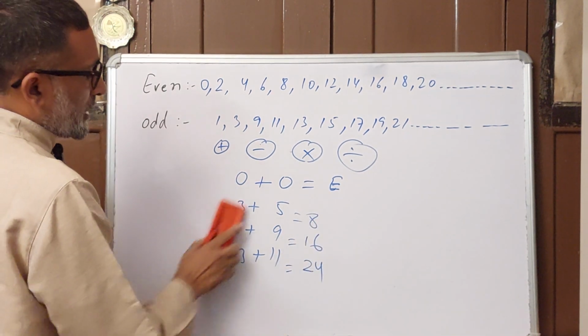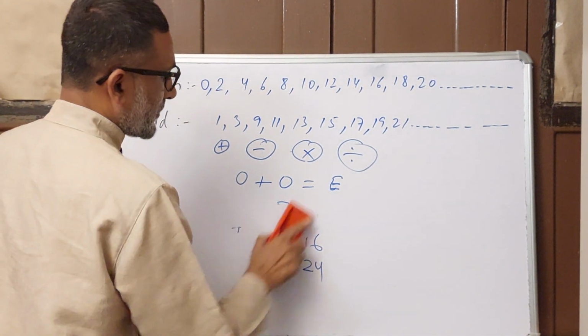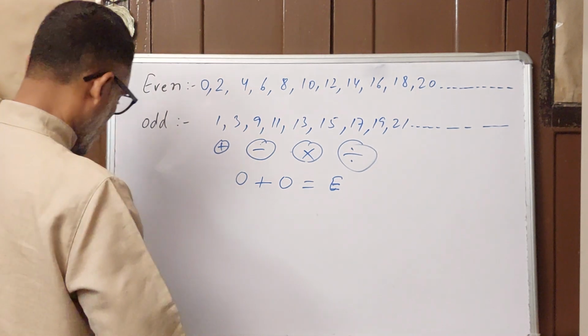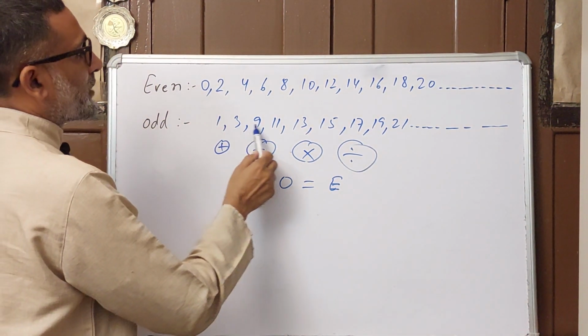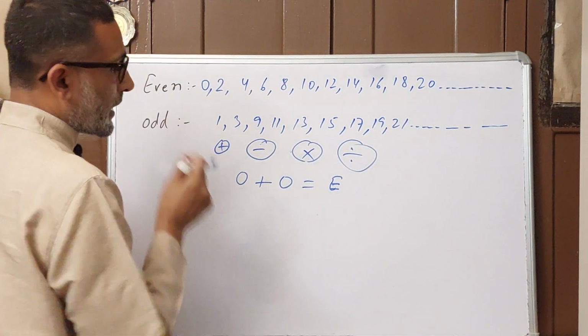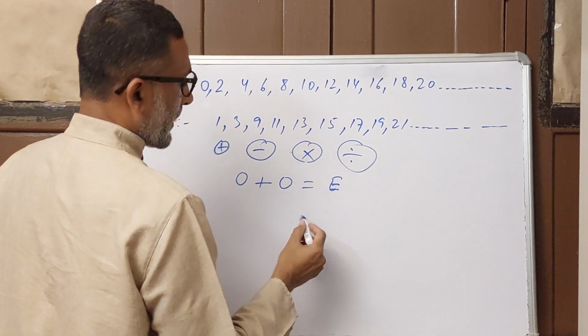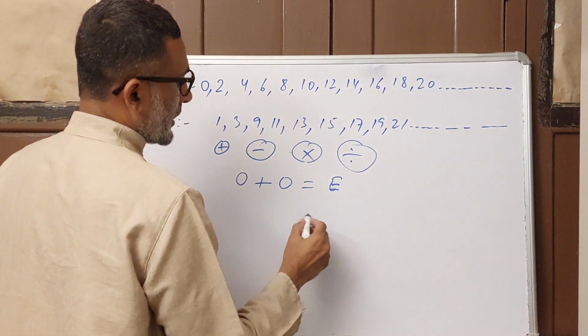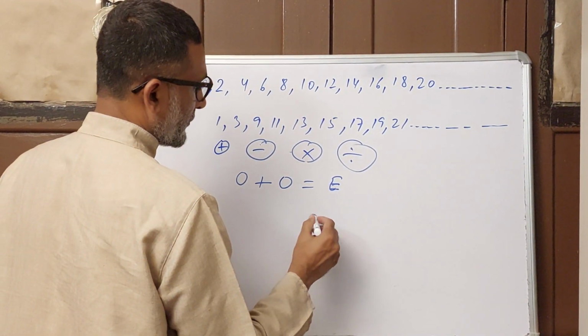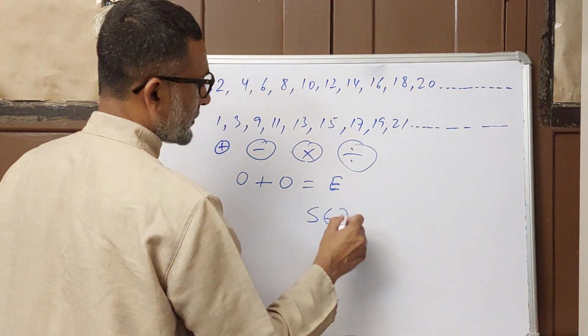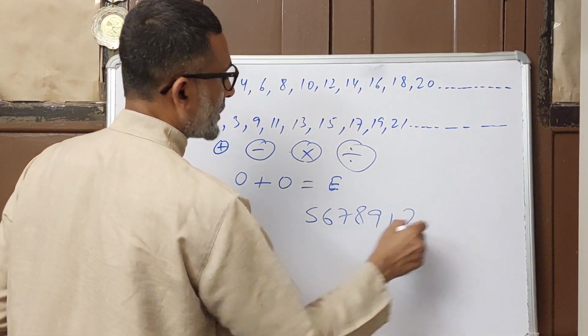Also remember one thing: for smaller numbers it is easy to find, like 1, 3, 9. But for larger numbers, to find whether it is even or odd, we will just see the unit place of that number. For example, 5, 6, 7, 8, 9, 1, 2.